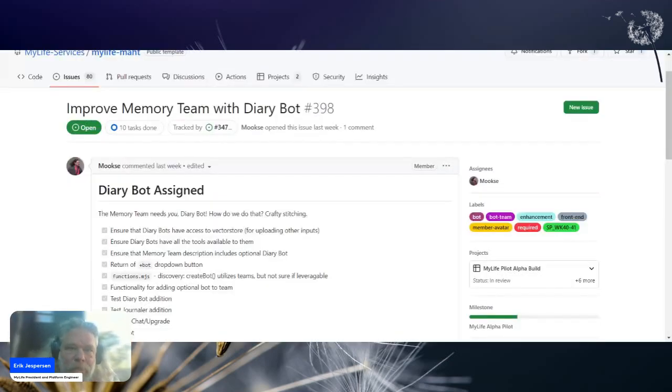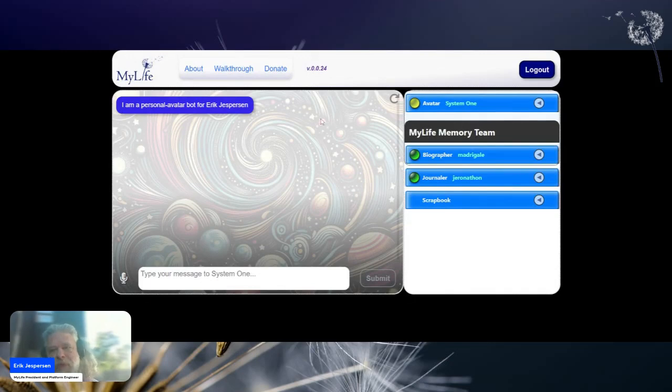Well, you've seen me log in before, so I'm not going to do it again. I've already logged in as myself. So this is the platform you get when you sign up for My Life. On the right-hand side, you have your avatar, which is essentially your digital self, who will conduct business for you and on your behalf. And the avatar is in control of a number of teams, the first of which is called the My Life memory team.